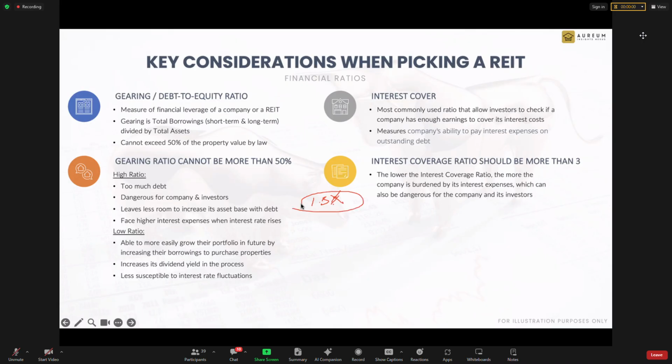In normal situations it is okay, but when it comes to crisis time, a lot of REITs will suffer. Suffer means that their share price will plunge and they may need to raise more money to rescue themselves. And thus, I still prefer it to be more than 3. I think that will be a more prudent way of managing.